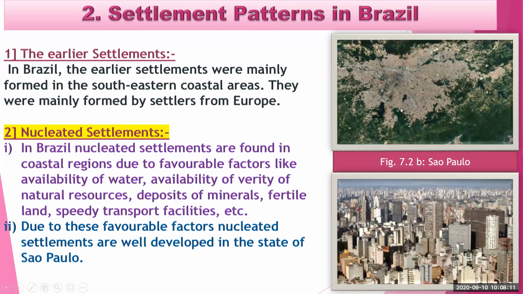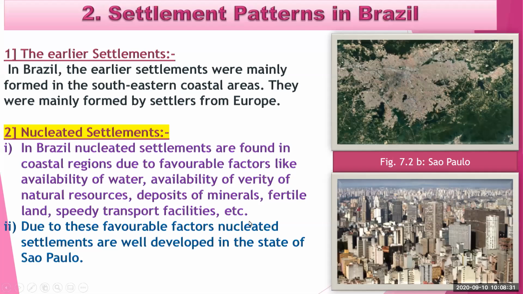Here, the satellite image of Sao Paulo city is given, and in the second picture is the real photo of Sao Paulo city. We can see the nucleated settlement is formed there, and it is very concentrated.